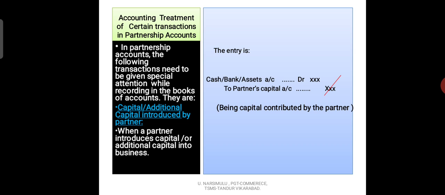Okay, this is the first transaction. I hope you children understood how we write the journal entry at the time of capital introduced by the partner or additional capital introduced by the partner. Okay, next we go to the next transaction, or next slide.